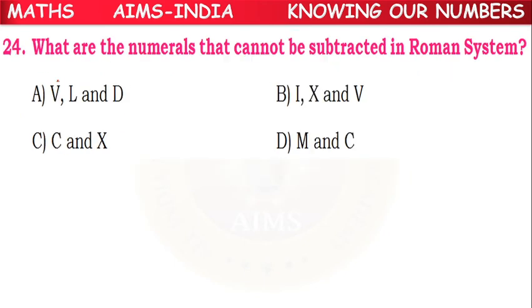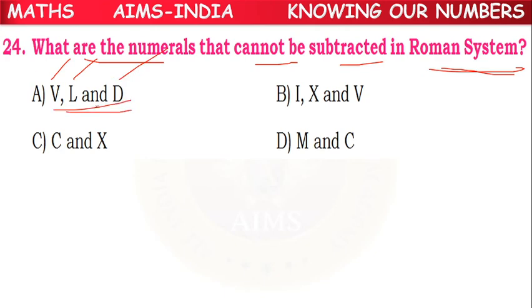So next. What are the numerals that cannot be subtracted in the Roman system? That cannot be subtracted from other numbers. So 5, 50, 500, all start with 5.